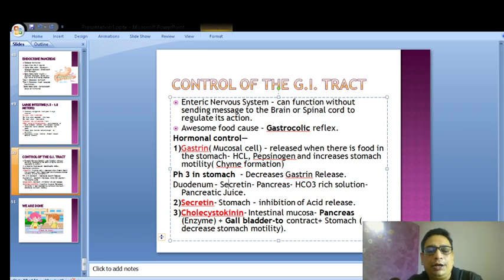And cholecystokinin, it's a big name, is released from the intestinal mucosa, and it acts on the pancreas and enzymes and causes the gallbladder to contract. So cholecystokinin is the hormone that will cause the gallbladder to contract, and it will push more bile into the digestive tract. Now we have covered the entire digestive tract.